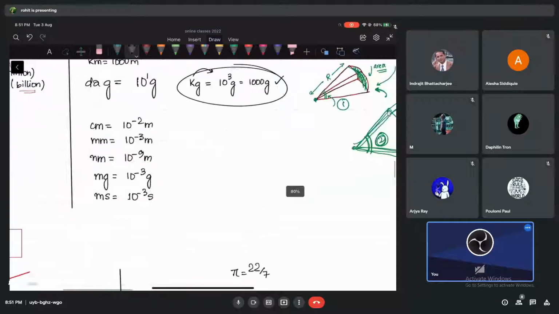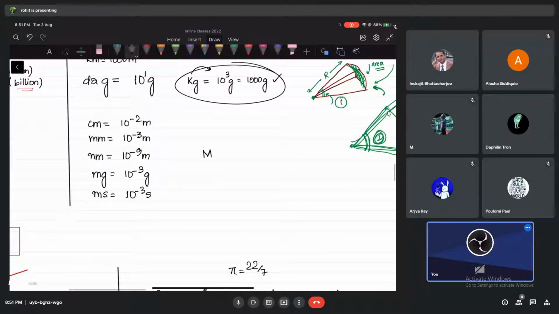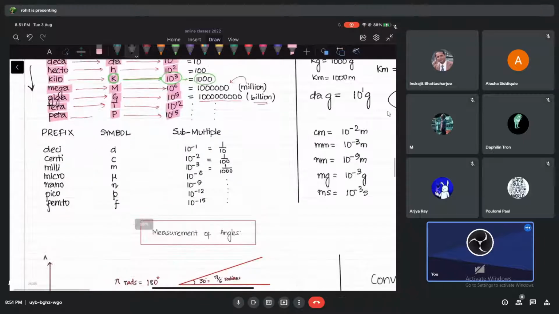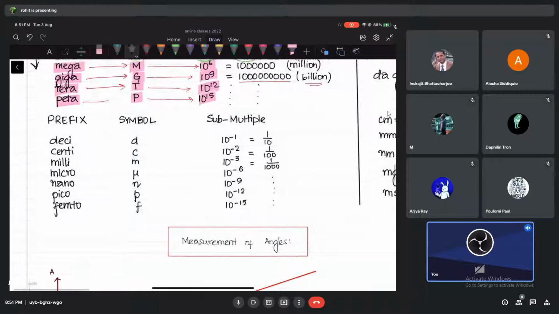If I write M volt, it means million volt. You can understand that is 10 to the power 6 volt. Let's not even talk about that. We'll have practice later, so don't worry about all of this. Let's go to other prefixes. But these are not multiples. These are submultiples.